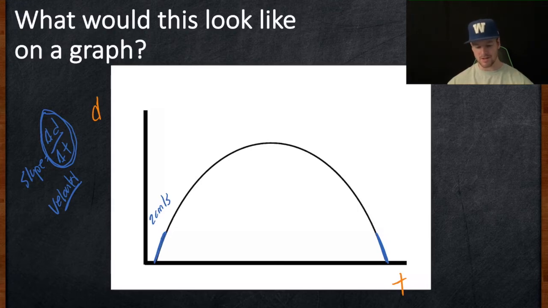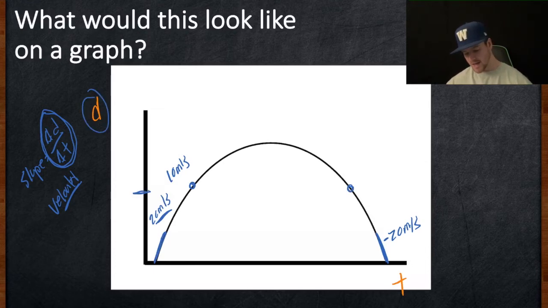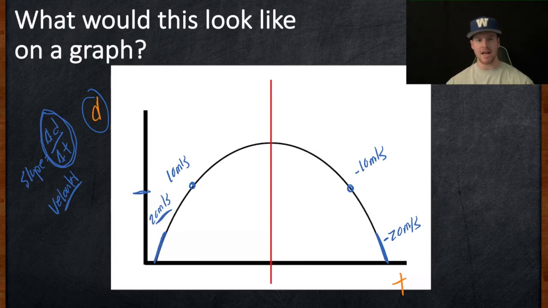Now, the thing that's important about this graph is it is completely symmetrical. So the speed that it's going up at is the speed that it's going to be going down at, 20 meters per second. But the velocity that it's going down at is negative, because we have to include the direction there. So it starts going up at 20 meters per second, and falls back down at negative 20. Also, at this point here, if this was, say, 10 meters per second, at the same position over here on the x-axis, it's going to be at negative 10 meters per second on the other side. So it's completely symmetrical, and we can cut this right in half and have it equal on each half.